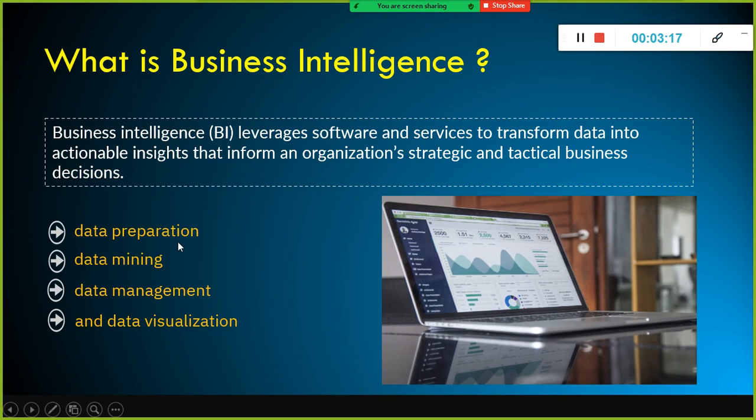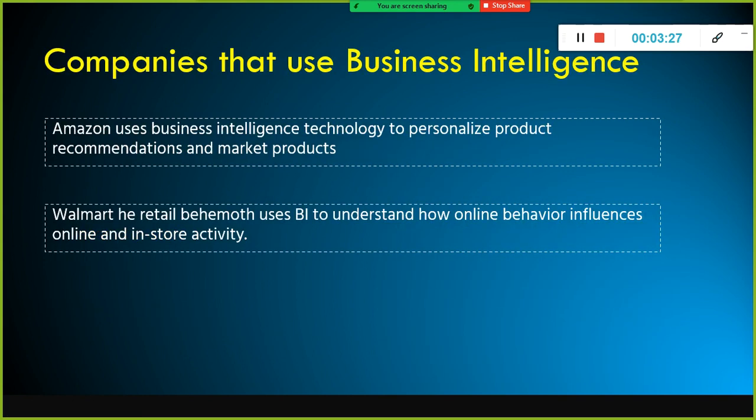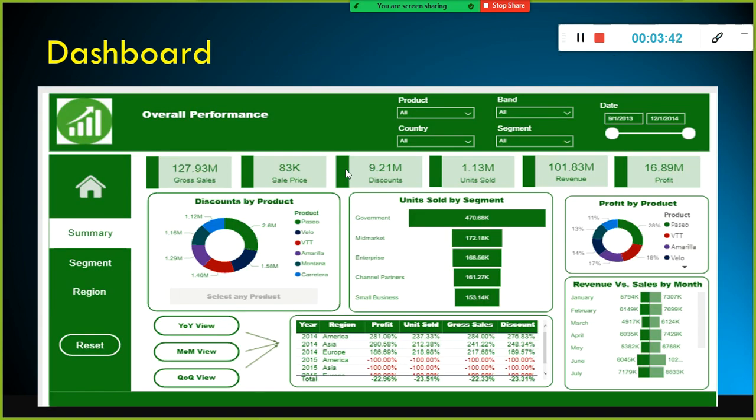As part of this, we do data preparation and data management also, which falls under business intelligence. And finally, we create visuals. With the help of data visualization, we get to know what is happening currently and what has happened in the past. And also we can do quarter on quarter, year on year. Okay, so almost all companies now use business intelligence tools